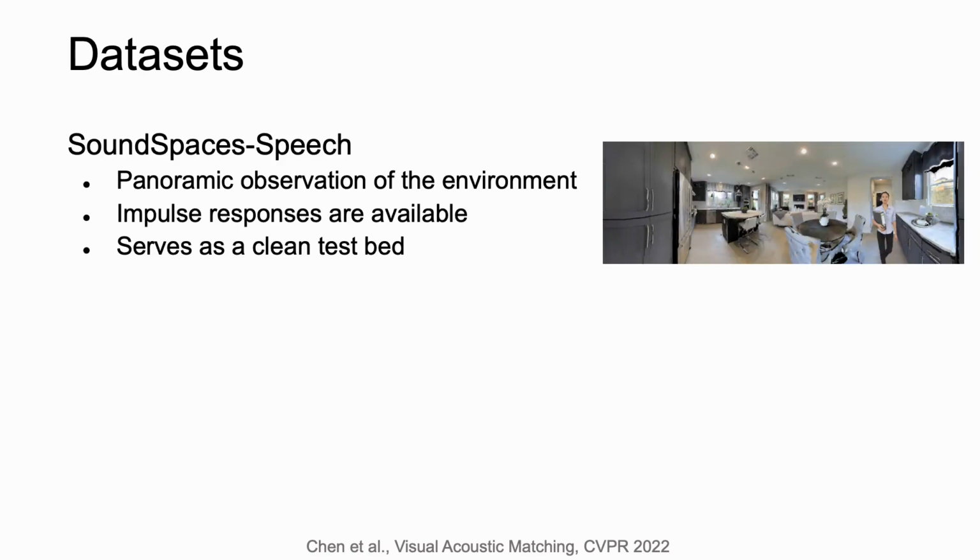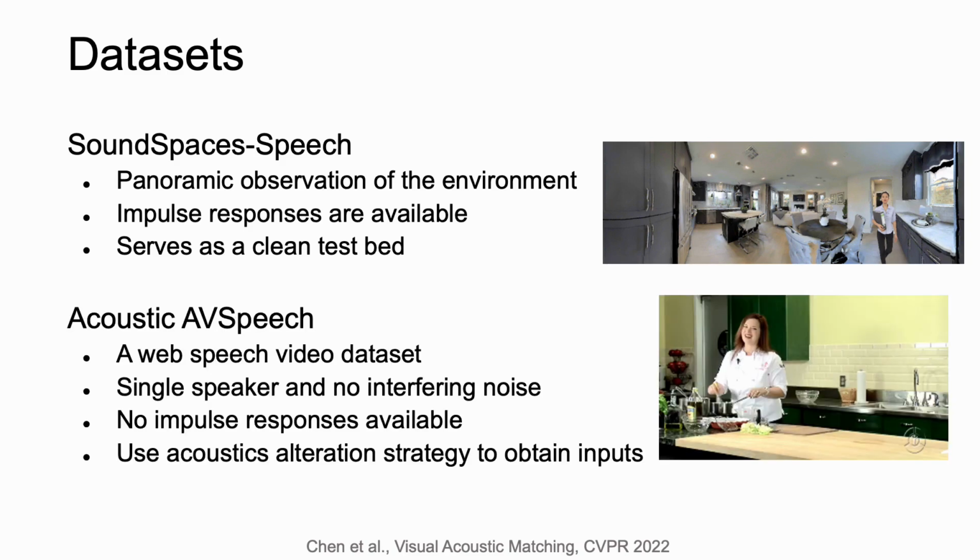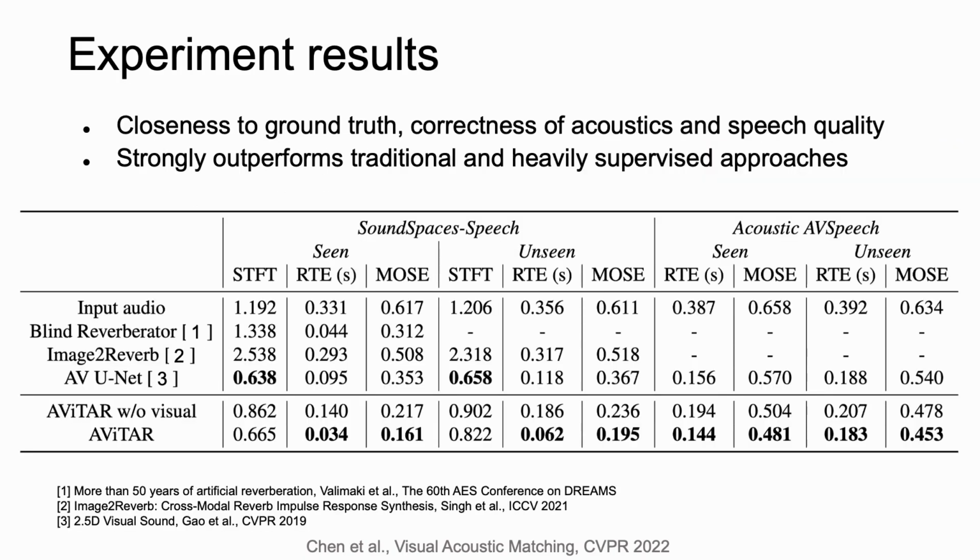We experiment with 2 datasets. The first one is SoundSpaces-Speech, which is a synthetic dataset constructed on SoundSpaces, and it serves as a clean test bed. The second one is Acoustic AVSpeech, which is a web speech video dataset, and we use the acoustics alteration strategy to obtain input. In this experiment, we measure the closeness to the ground truth, the correctness of acoustics, and speech quality for the synthesized speech. And we show that our model strongly outperforms traditional and heavily supervised approaches.